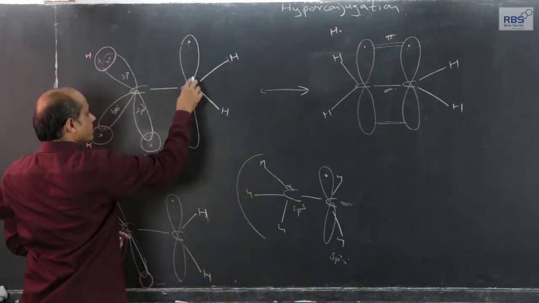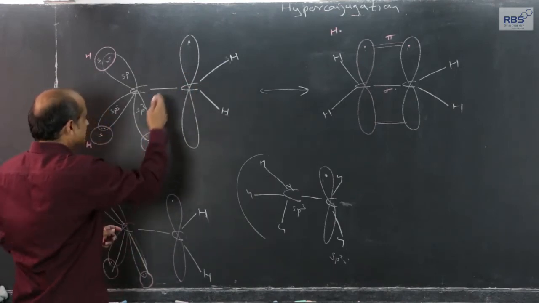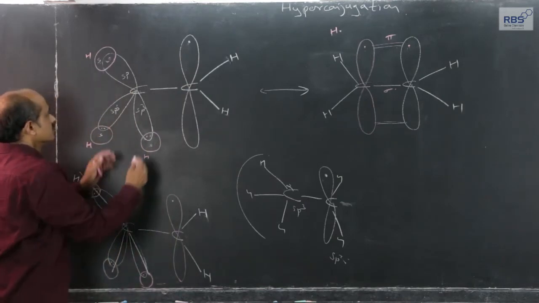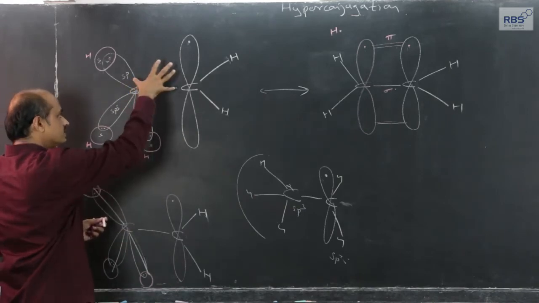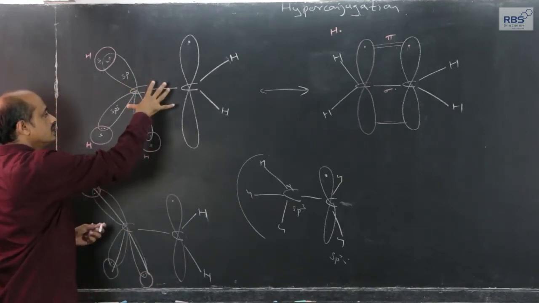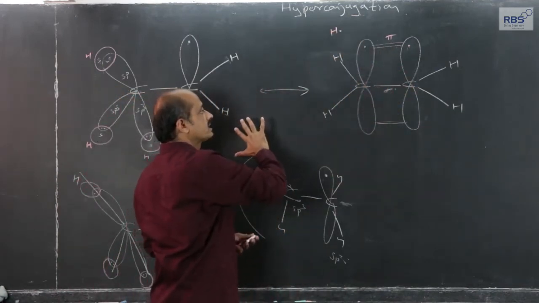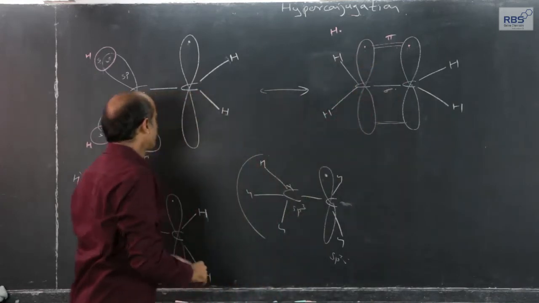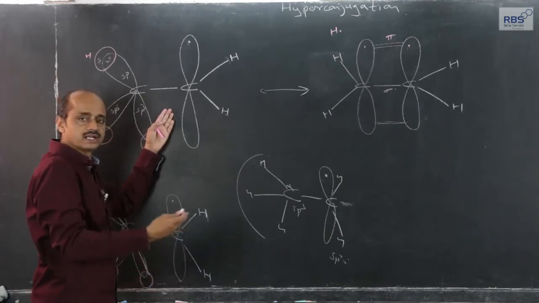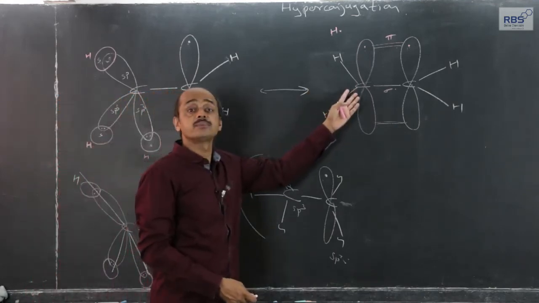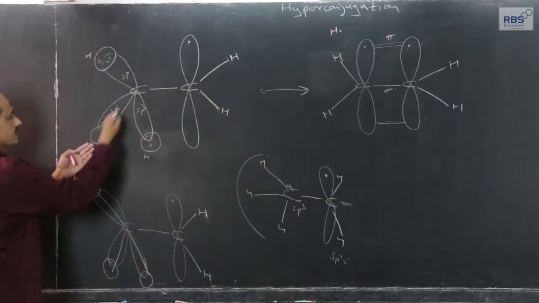But because of the single electron, the carbon radical is very reactive. It has tendency to form a shared pair. These 2 carbon atoms have actually overlapped. The interactions take place that they are very close to this, and therefore we write the extreme positions, and therefore in this case we can say that this ethyl carbon radical or ethyl radical has 3 hyperconjugation forms, one with this CH bond, second and third.